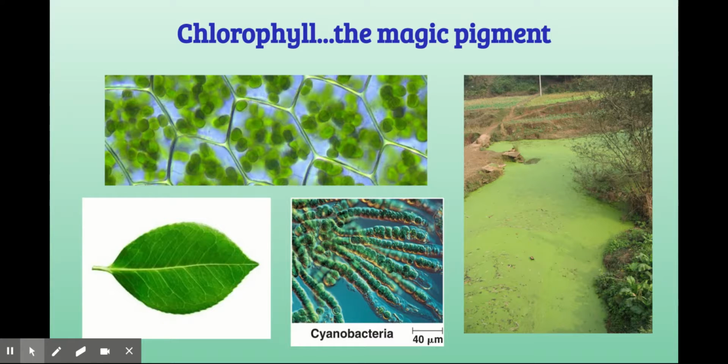Now, chlorophyll has an amazing capability. It can trap sunlight. When producers have chlorophyll, that chlorophyll can trap the sun's light energy to use to make photosynthesis happen. That is why photo, which means light, is part of the word for the process, because the chlorophyll in producers traps that light energy and uses it to make photosynthesis happen.